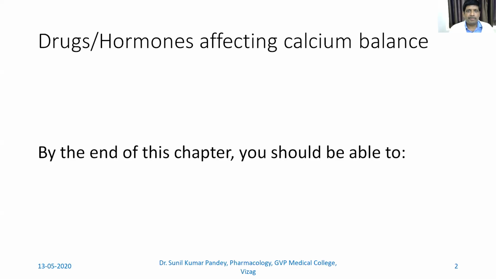Also, you should be able to say what the drugs are which affect this calcium balance, and that includes the bisphosphonates. So the mechanism of action related to the bisphosphonates you should be able to say. Also, you should be able to say about hypercalcemia and hypocalcemia. What happens in hypercalcemia, hypocalcemia, what happens in hypervitaminosis D especially, and hypovitaminosis, and so on. So we will see the details of all these things in the subsequent slides.